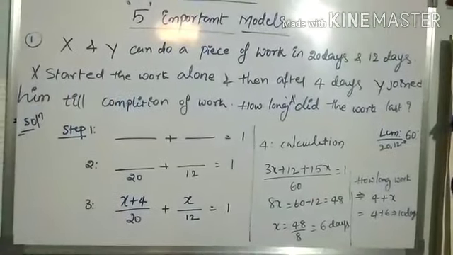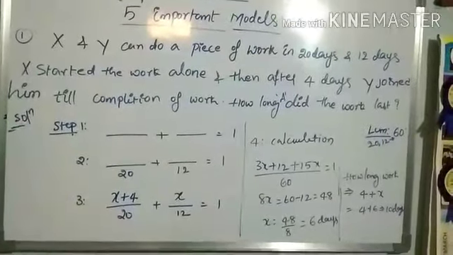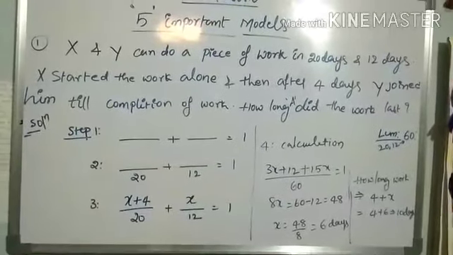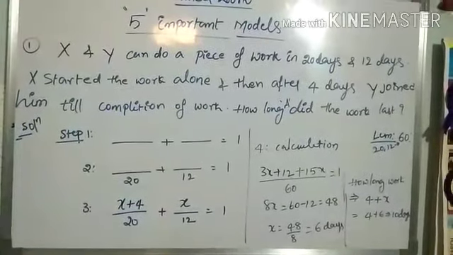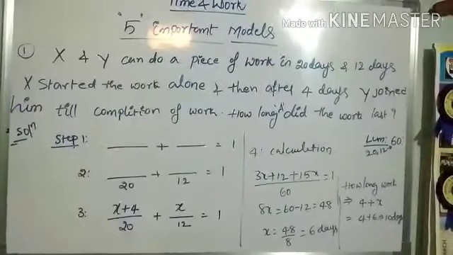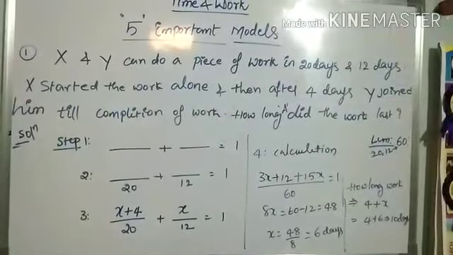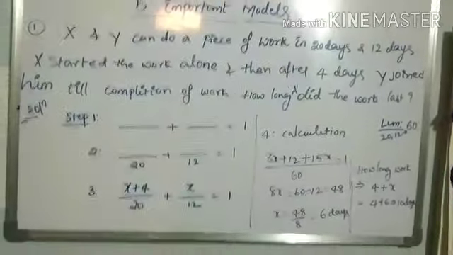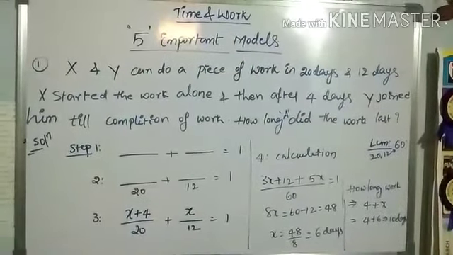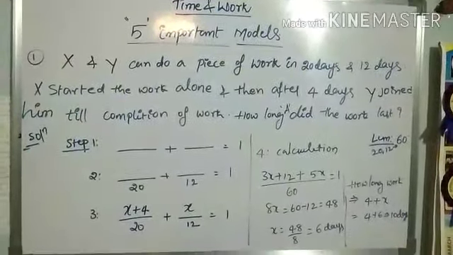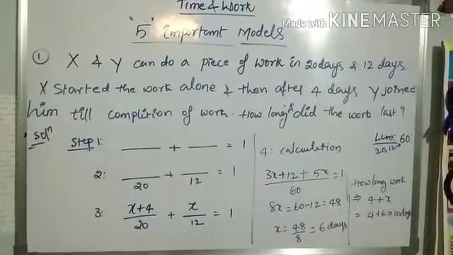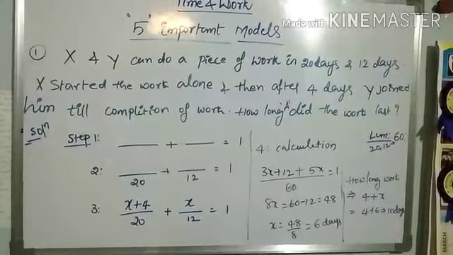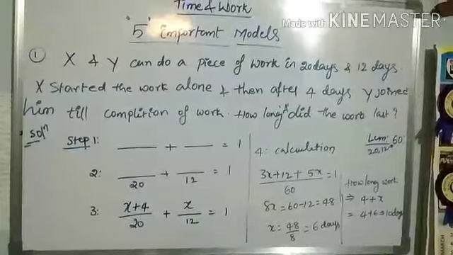I hope you know that the LCM of 20 and 12 is 60. And if you do the simplification and calculation properly, 20 threes are 60, so 3 into (x plus 4) is 3x plus 12, plus 12 fives are 60, so 5 into x is 5x, equal to 60. 3x plus 5x is 8x, equal to 60 minus 12, that is 48.